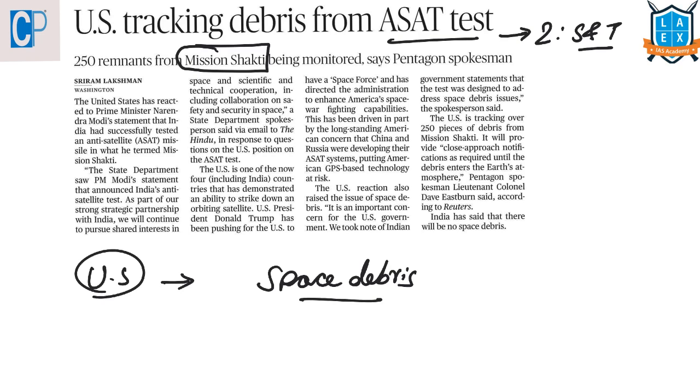Now, first we should know what this space debris is from this article and how it is a threat. What is this space debris? Anything that is launched into space will remain in space almost forever unless it is brought down, or after a few decades or centuries it will slowly disintegrate. Otherwise it will remain in space almost forever. So that is known as space debris.